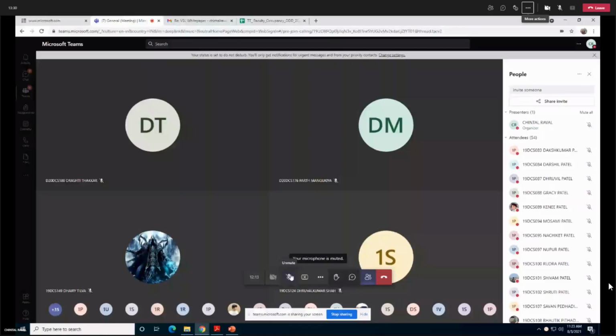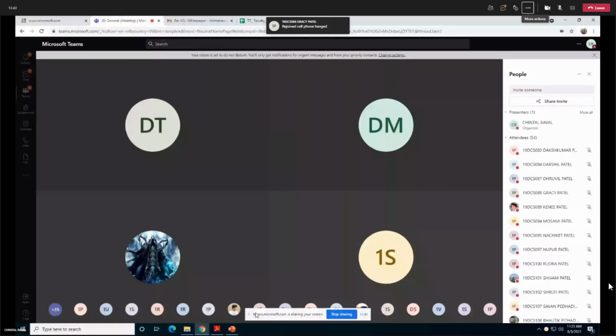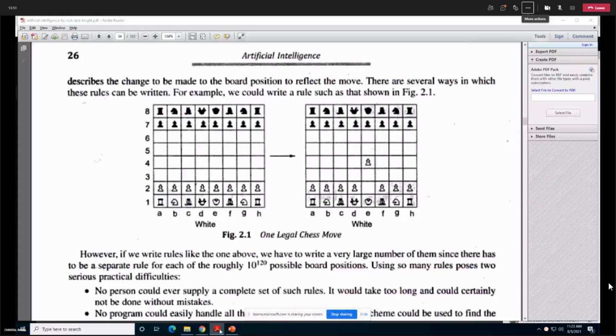Okay, students, I'm starting with my lecture. See, suppose I'm posing you one question, one challenge, one problem statement, that is play chess. Looking at this, as a programmer, what will you do as your first step? I am just posing you one problem statement: play chess. I need a game that can enable a machine to play chess. Now, as a programmer, what is the first step you will do?